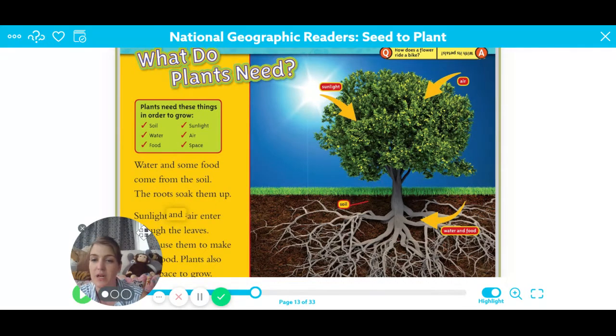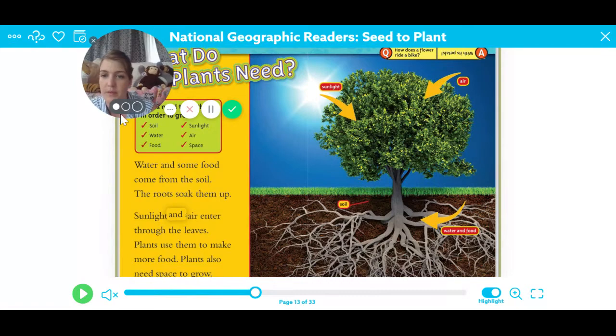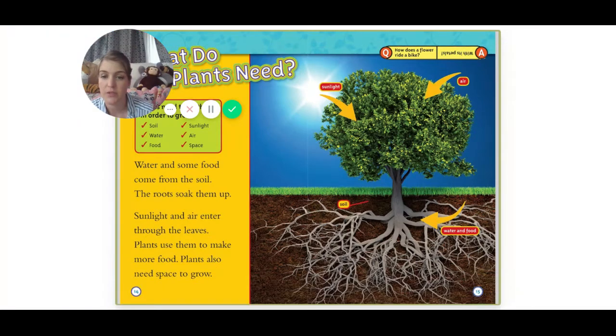Water and some food come up from the soil. The roots soak them up. Sunlight and air enter through the leaves. Plants use them to make more food. Plants also need space to grow.